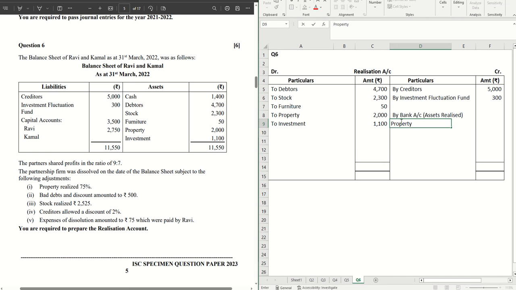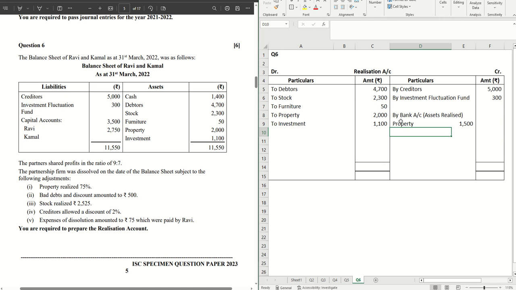Property. Okay, how much did we get? 75% of the book value, so that is 0.75 multiplied by the book value, which is 2000, that comes to 1500.